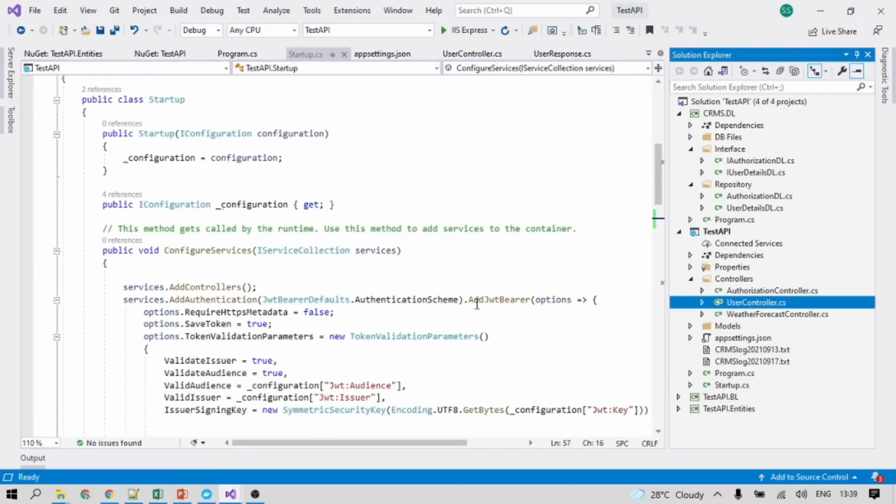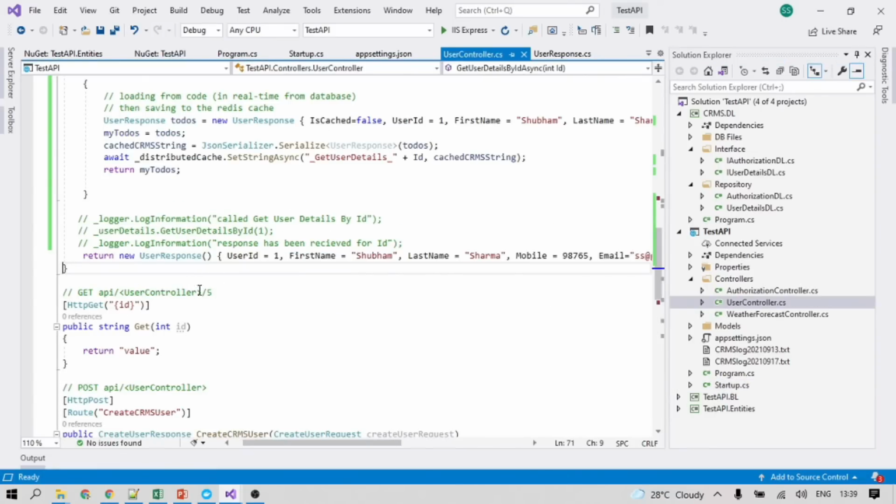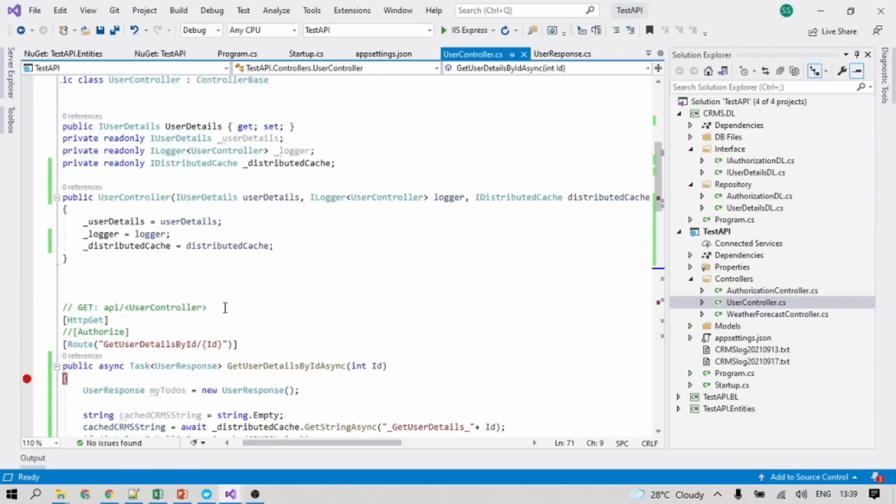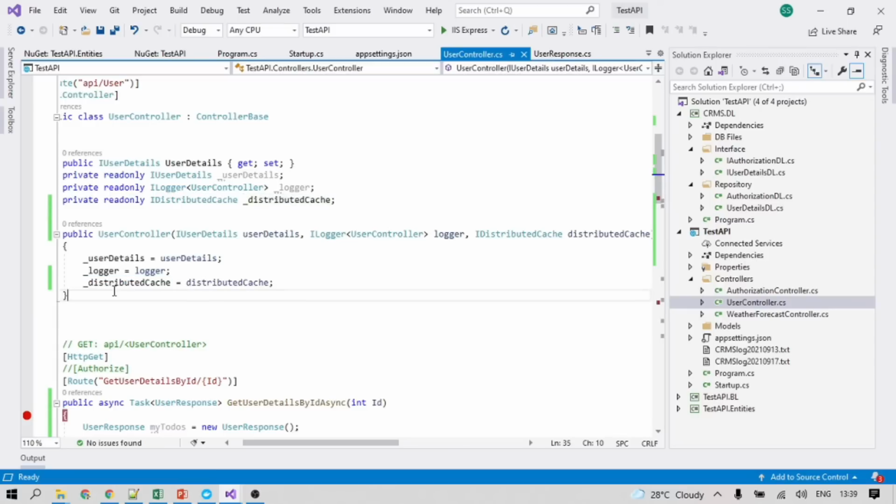So this is the test API. What key we created, I just wanted to keep consistent, that's why I'm coming back here. I can create that distributed cache and put it there.